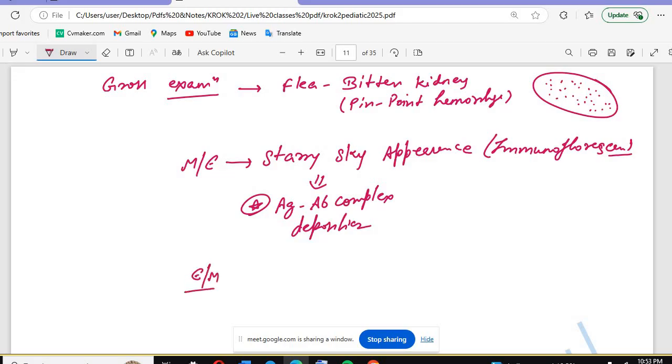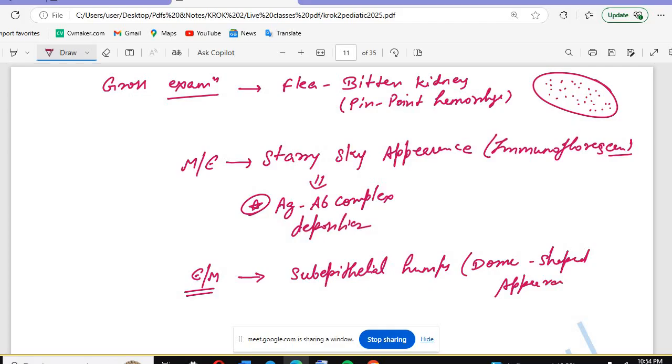On electron microscopy, you are going to see the subepithelial humps. They will give a dome-shaped appearance. So in the question, you can get this type of appearance: the patient has a sore throat, pharyngitis, and on electron microscopy you are getting a dome-shaped appearance, a characteristic of the subepithelial tissues.